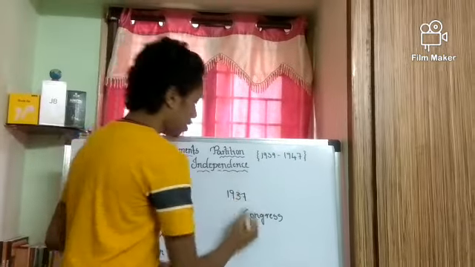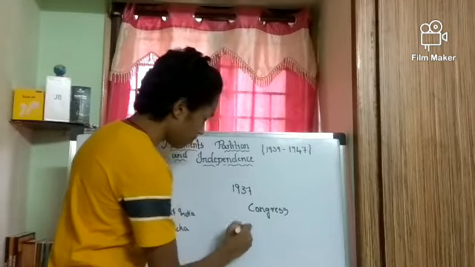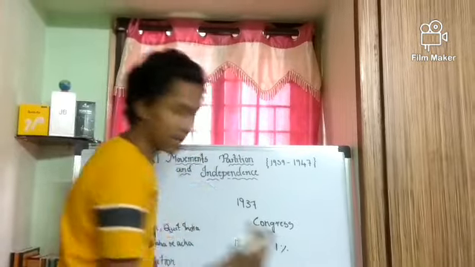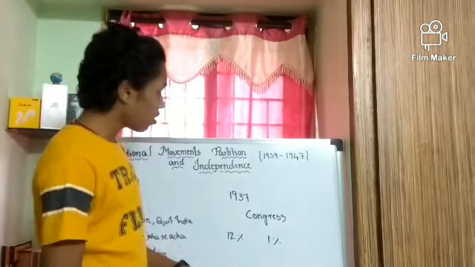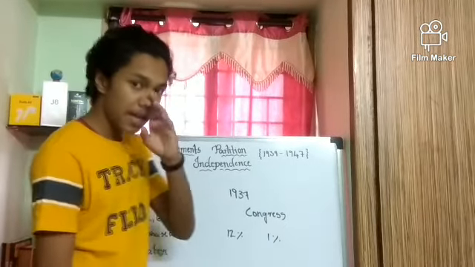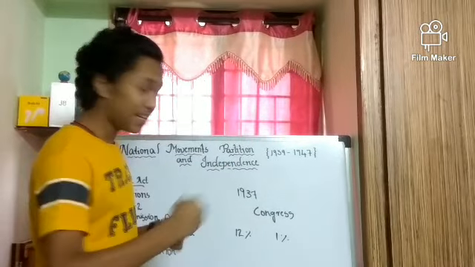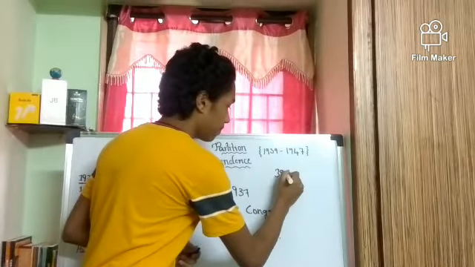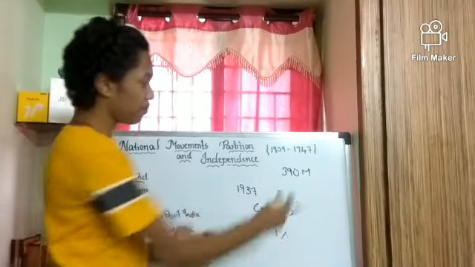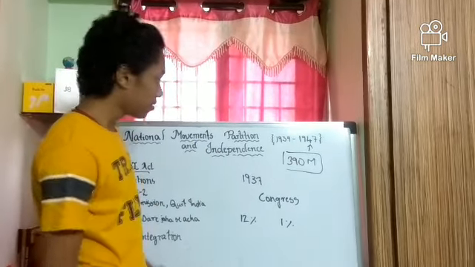How? There were few voters. There were only 12% for the province government and 1% for the central assembly. In 1947 the population of India was 390 million, and in 1937 maybe it could be 350 million.